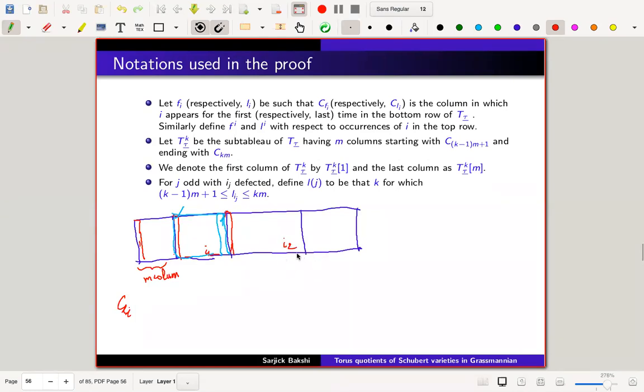Remember I1 and I2 are defected. We have shown that C of Li1 cannot be zero mod m, and so on, and C of Li2 cannot be one mod m. Those things are there. So suppose now I have taken the coach where I2 lies. Okay, so this is the first column of I2.